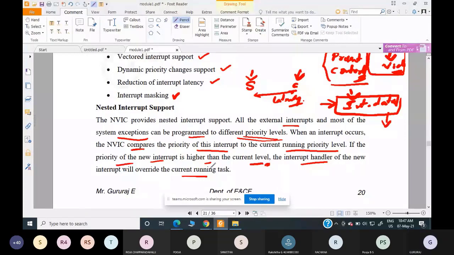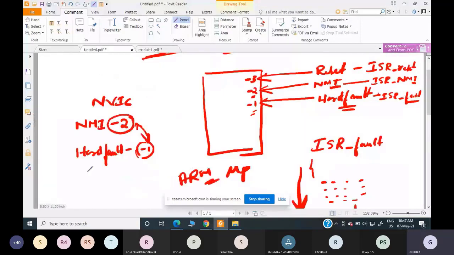So it will compare these two priorities, and if the priority of the newly occurred interrupt is higher than the currently running interrupt, the new interrupt will override the current interrupt. That is what that means. In this case also, that is the case. You know that the lesser the value, the more the priority. So -2 has more priority compared to -1. That is, NMI has more priority compared to the hard fault.